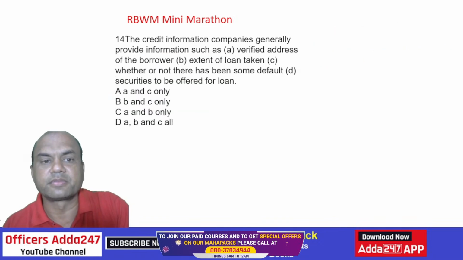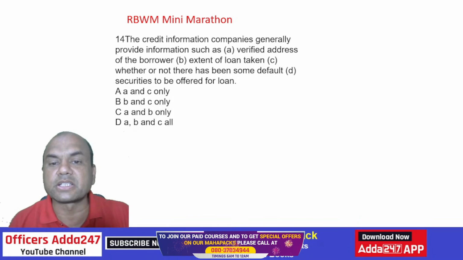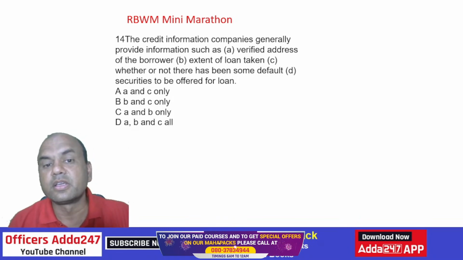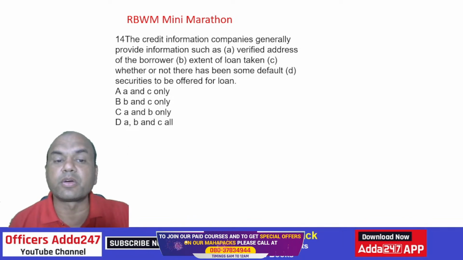Next one. The credit information companies generally provide information such as verified address, extent of the loan taken, whether or not there has been a default, and securities to be offered.